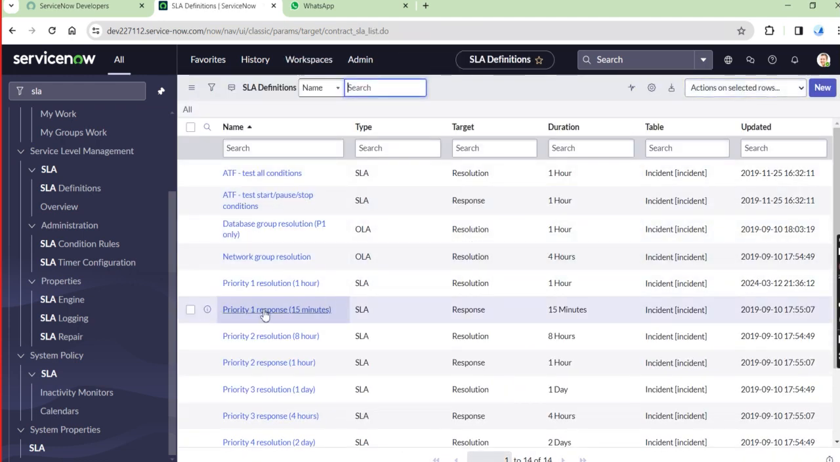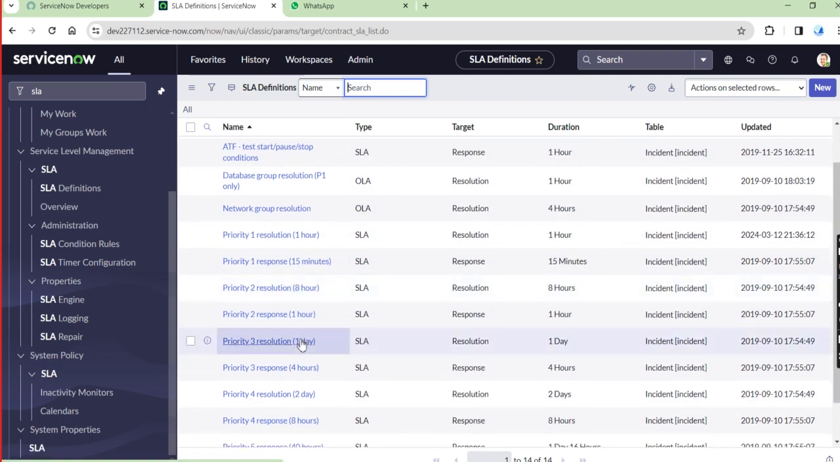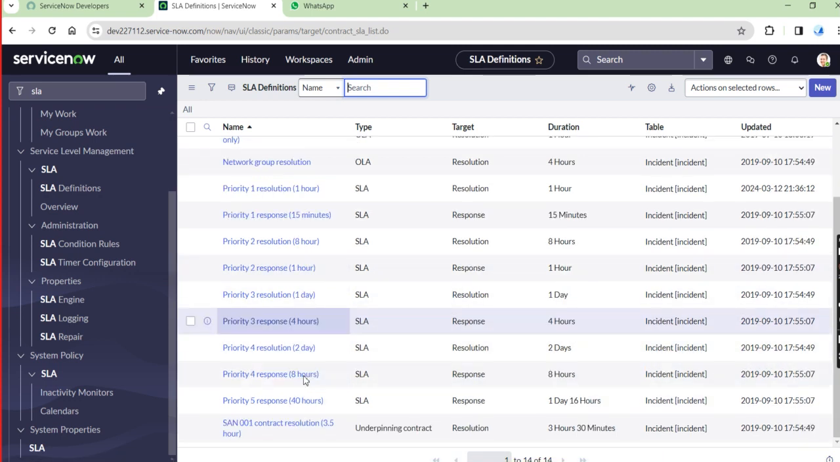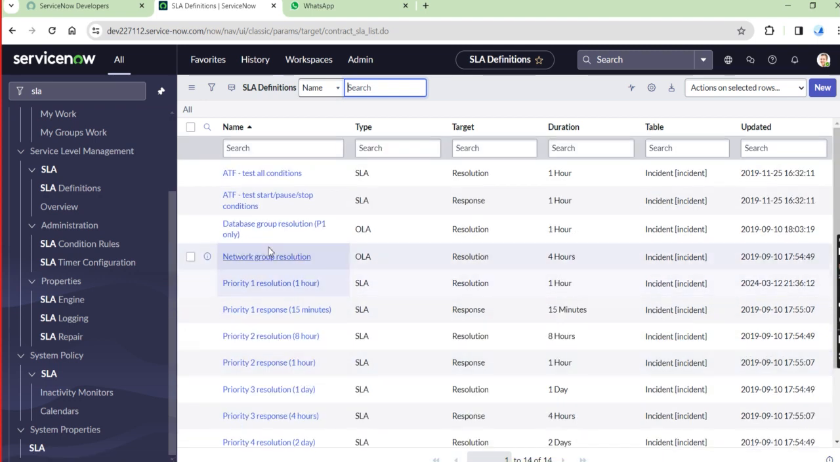So this is the way of creating our SLAs. That means the timeline will run. The timeline, that calculation of SLAs, will run by creating the SLA definitions. So that is the way of creating our SLAs. And similarly to create the OLAs also. So OLAs are also there.